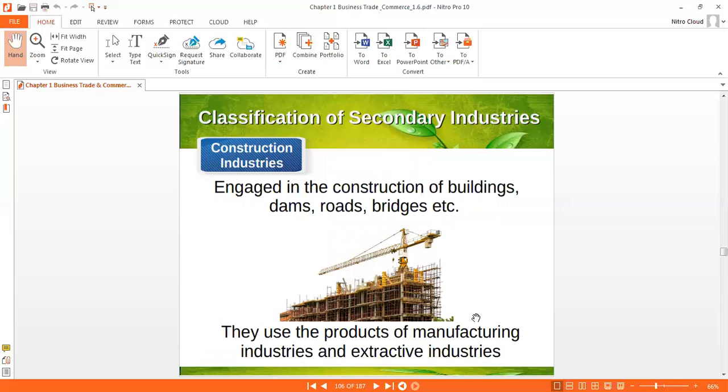Now, the second type of secondary industry is construction industry. With the name you can easily understand, it engages in construction of buildings, dams, roads, bridges, etc. Okay, they use the products of manufacturing industry and extractive industry.